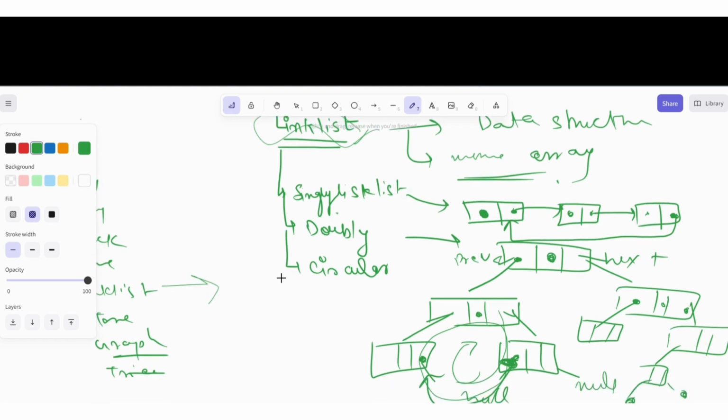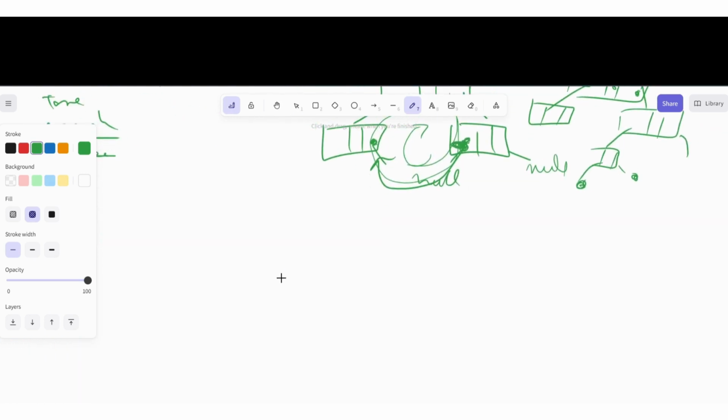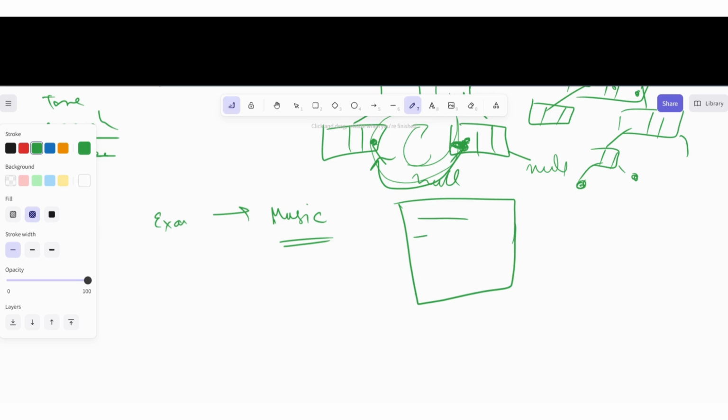If I talk about some real-time examples, let me write it here. Music application. Everyone should know about this. There is an interface and all songs are listed here, and there is a button for moving to the next. When we click the next button, the next song will play. And if we click the next button again, the next song will play. So this is one type of linked list.